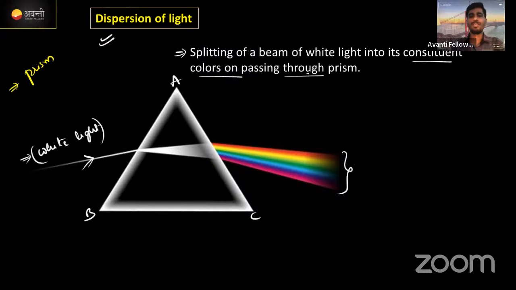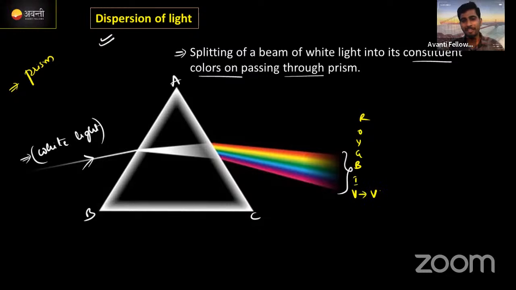Yes, good. The 7 colors, we are going to name in a simple way. We name this as VIBGYOR, correct?